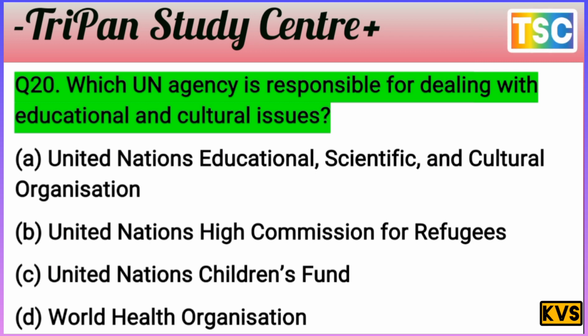And the United Nations Educational, Scientific and Cultural Organization is totally right, because the question is asking which UN agency is responsible for dealing with education and culture issues. Option A, UNESCO, is the correct answer for this question. And let's see the next question.